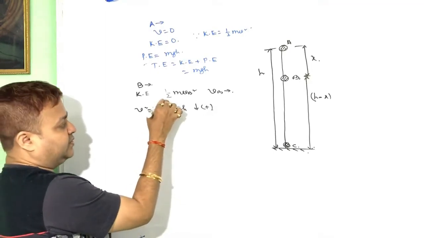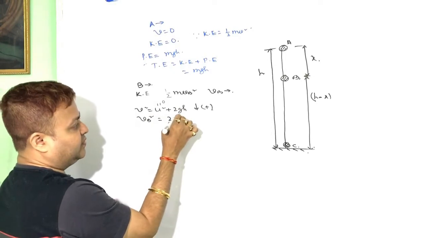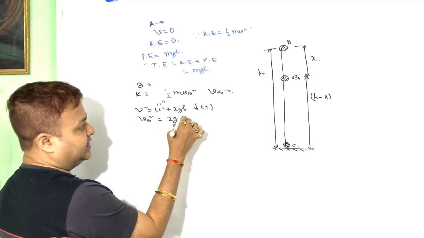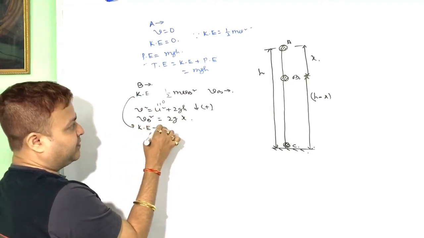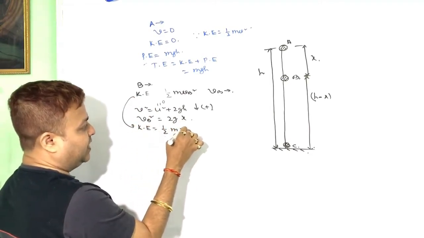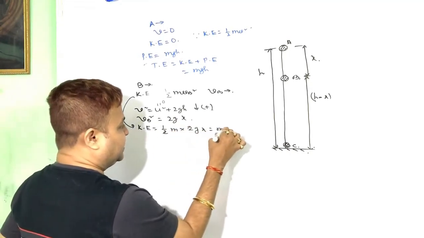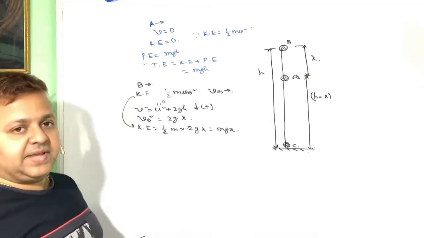Initial velocity is 0. So v square equals 2g into the distance moved, that is x. So the kinetic energy becomes half m into v square, the 2 cancels, that is mgx. This is the kinetic energy at point B.